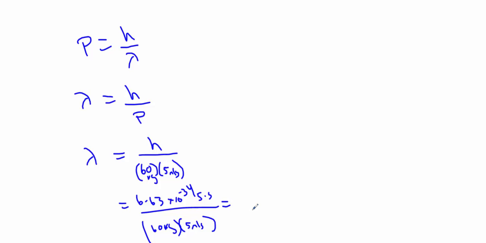Let me do some math right now on my calculator. We get a wavelength that is just insane. We're going to get 2.21 times 10 to the negative 36 meters. That's incredibly tiny. We can't detect that wavelength. That's well beyond the scope and limitation of the human ability to perceive or any tool to even measure. We can't come anywhere close to measuring wavelengths that small.